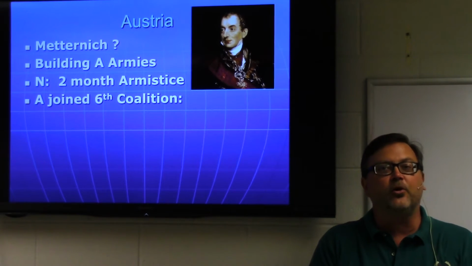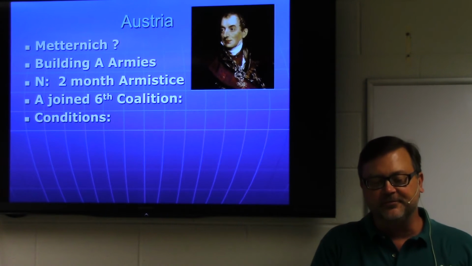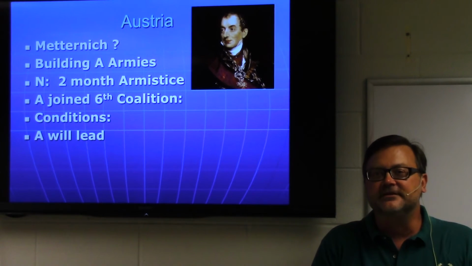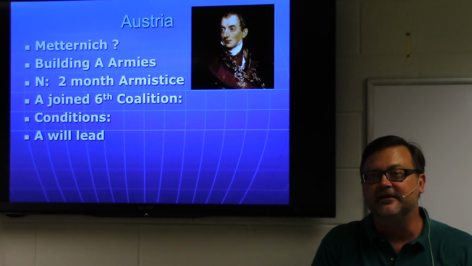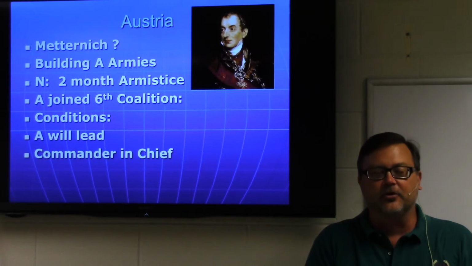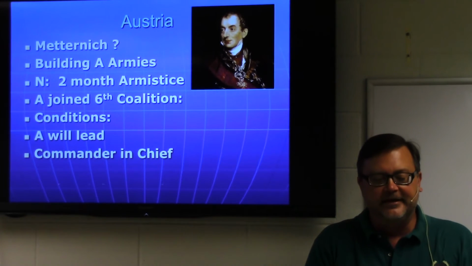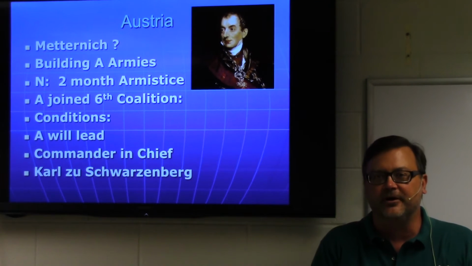But Austria, holding the balance here, has some conditions. They're not just going to turn themselves over to the Tsar of Russia, you know. They have some conditions before they join the Sixth Coalition. They demand to lead. The Austrians are going to lead the Sixth Coalition. They are going to establish one of their men as the commander-in-chief of the Allied armies. It'll be a man named Karl zu Schwarzenberg.